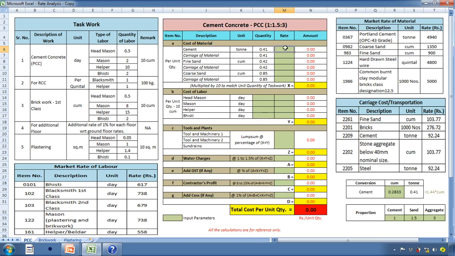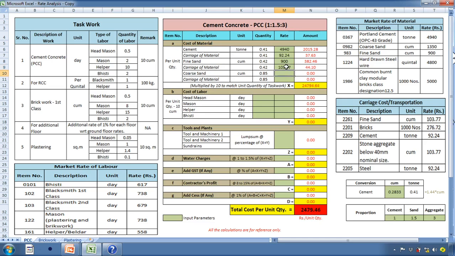So rate is 4940, and the transportation cost for cement comes out to be 92.24 rupees. Thereafter, the cost of fine sand per meter cube is 900. I'll input 900 here, and the cost of transportation for fine sand is 103.77 rupees.